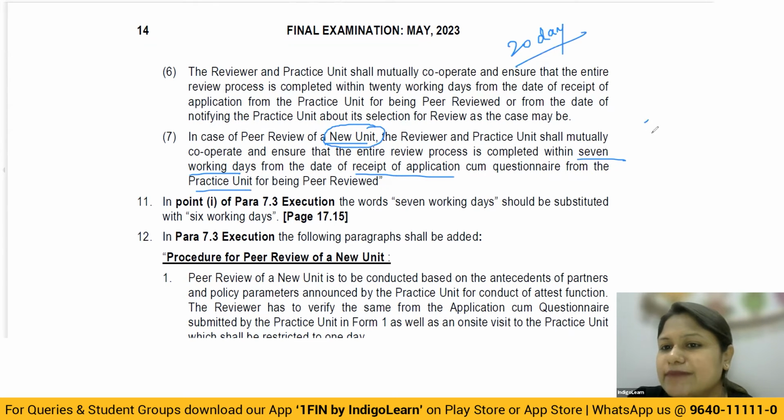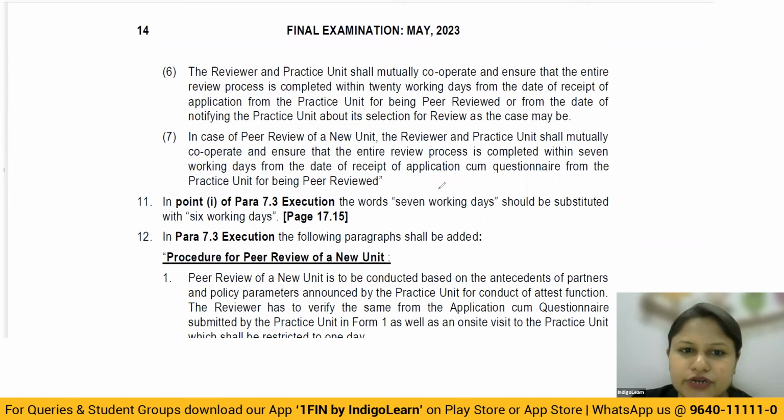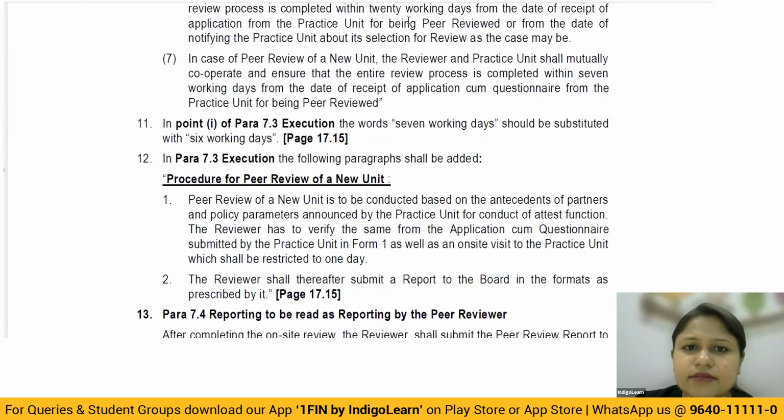For the new unit, the timeline is limited to only 7 days. The process is quick. Got it? So here is one of the reasons why we study the concept of new unit. Okay, then. When the peer review you studied as a part of the earlier topic, you spoke about 7 working days as an execution stage.